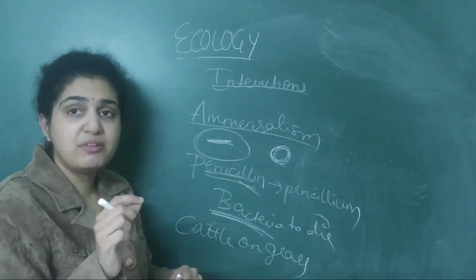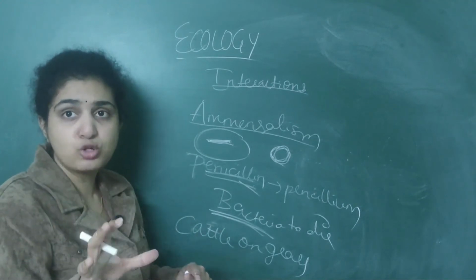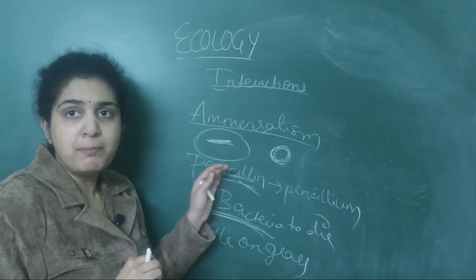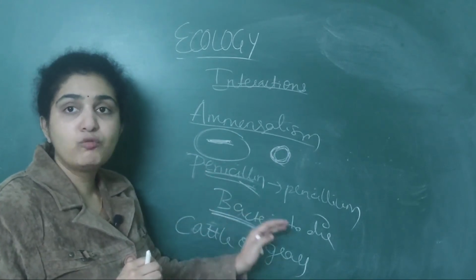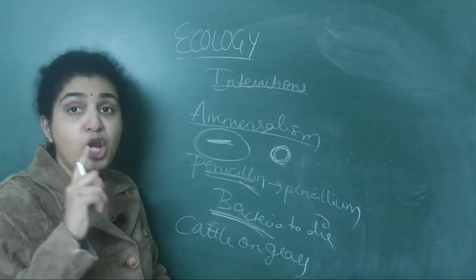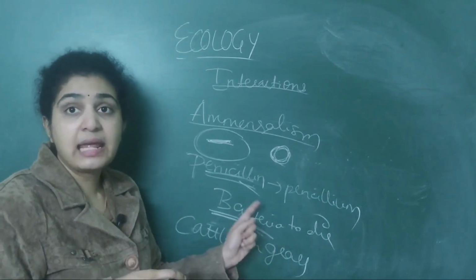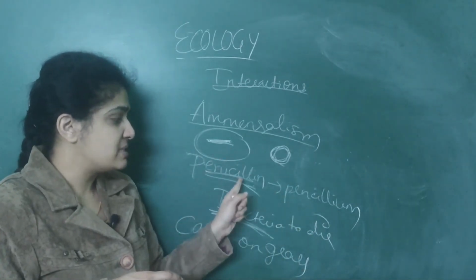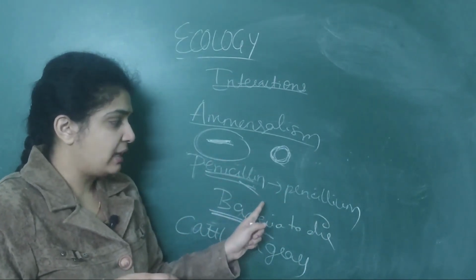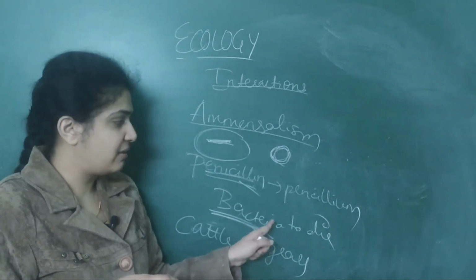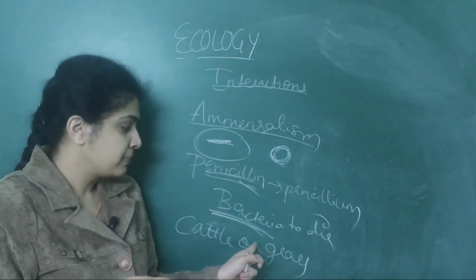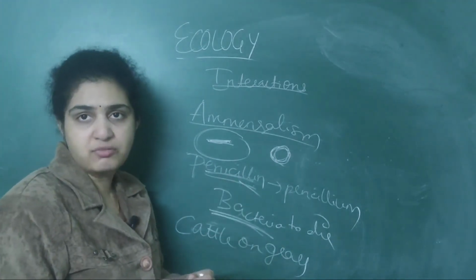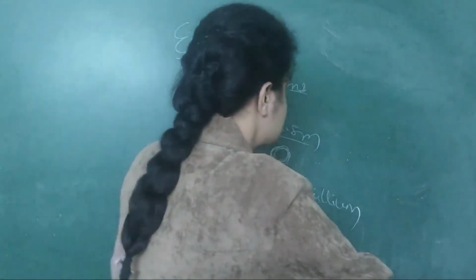Commensalism means one is benefited, the other is not affected. Amensalism means one is harmed, the other one is not affected. Penicillium and bacteria; cattle walking on the grass, not eating the grass. Here cattle walking on the grass is an example. So penicillium will secrete a chemical on the bacteria. Bacteria will die, penicillium will survive. Cattle on the grass: grass is dead, cattle will survive. This is about amensalism.